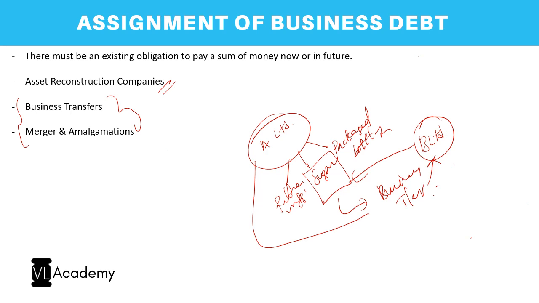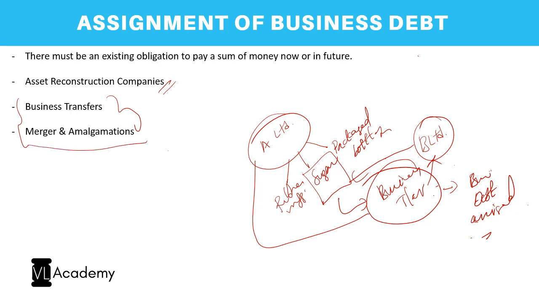Now assume A Limited has taken a loan of 15 crore from SBI for the purpose of setting up the factory wherein they will extract sugar from the sugarcane. So now this loan of 15 crore obtained by A Limited and the debt per se shall also get transferred to B Limited because of the business transfer. So along with the business transfer, even the business debt will be assigned. This is one. Next in M&A.